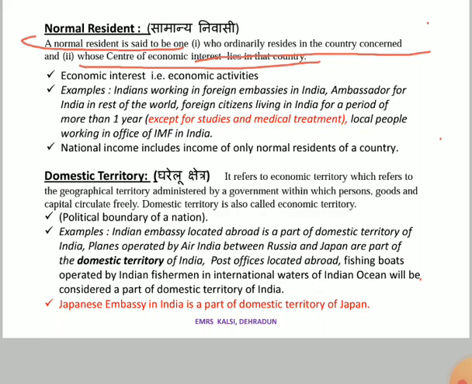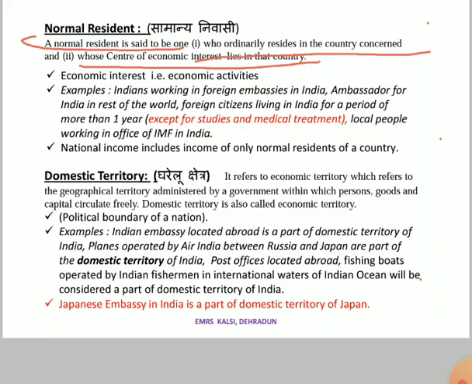So he is not residing here, he is only earning. So he is fulfilling the second condition, but he is not fulfilling the first condition. So we cannot say that that person is the normal resident of India. He is the resident of Nepal and he is a citizen of Nepal.